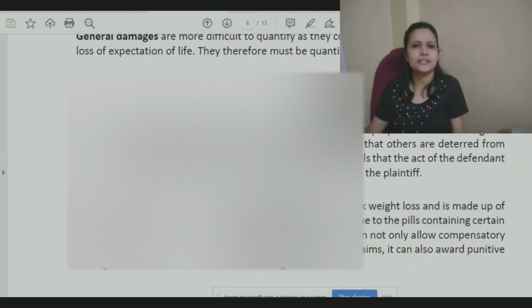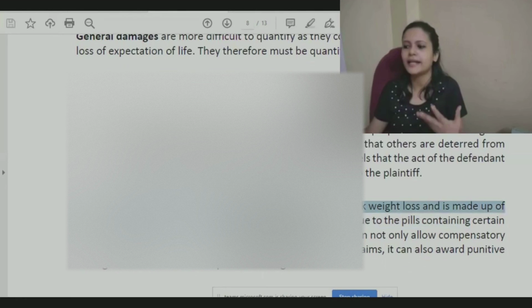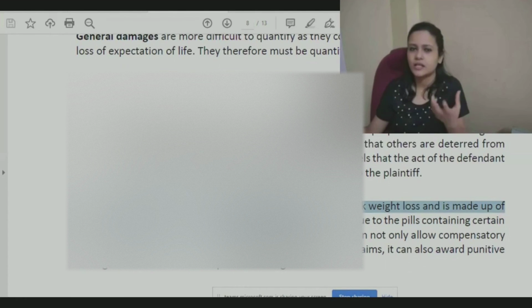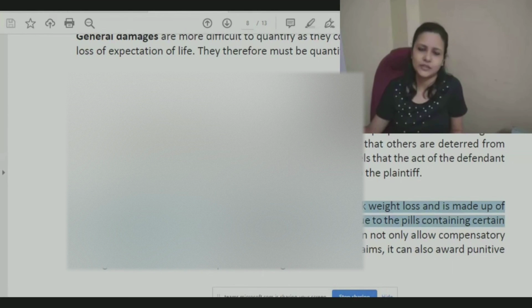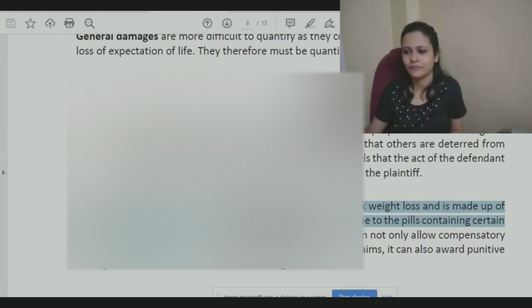So there was this company who published an ad that we have developed these magical pills. If you take it, you will be able to lose weight quickly without any sort of exercise, diet change or anything. And on top of that, this is made up of natural ingredients. As a result, you will not suffer from any side effects. You can take it without a worry. That was what they claimed in the ad.